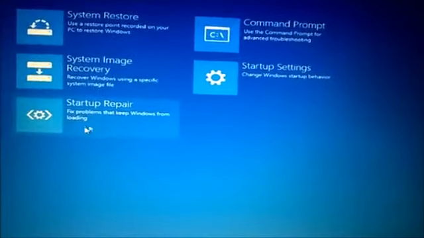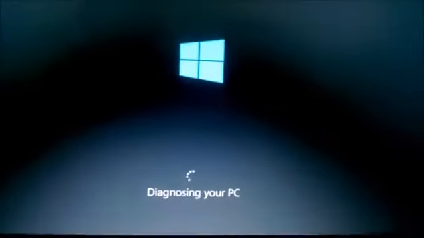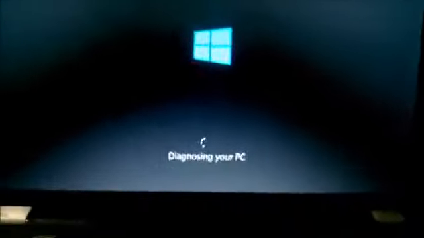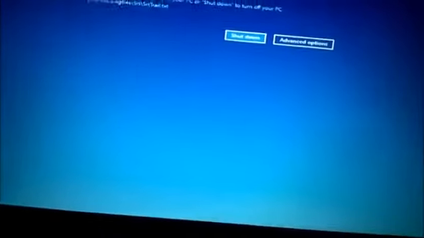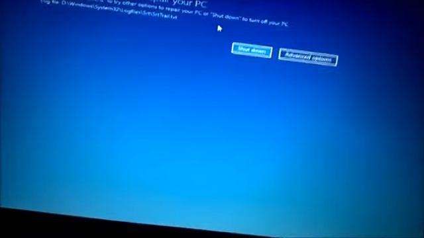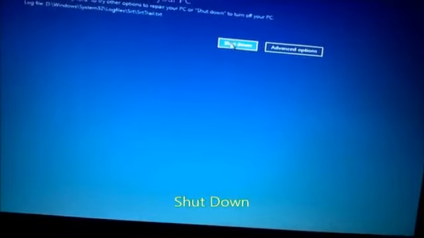Okay, so choose these options, and as you can see your PC again, and then wait, and then the problem is solved. Okay, so then shut down, press the power button, and then turn on your computer.